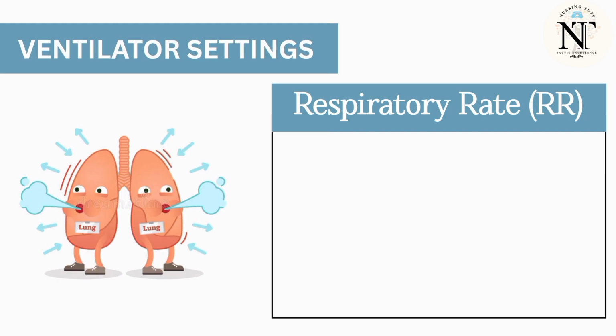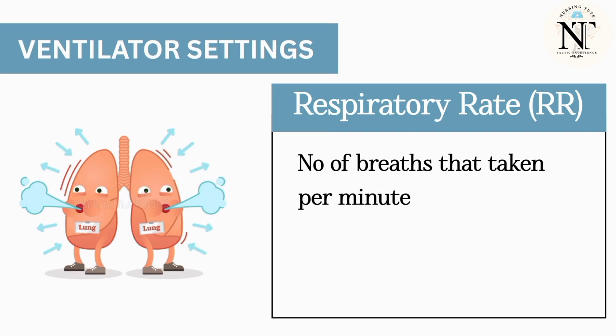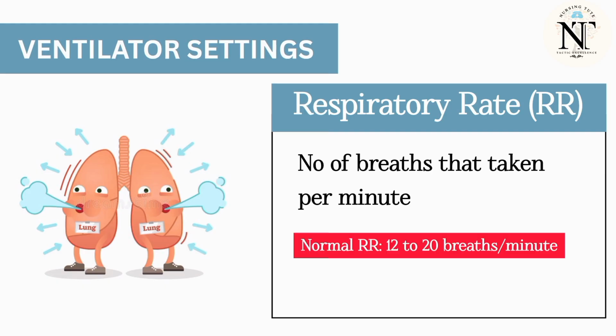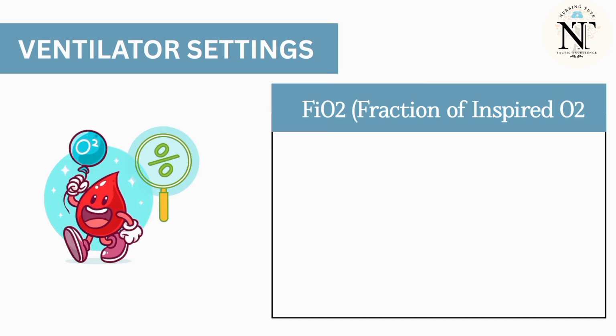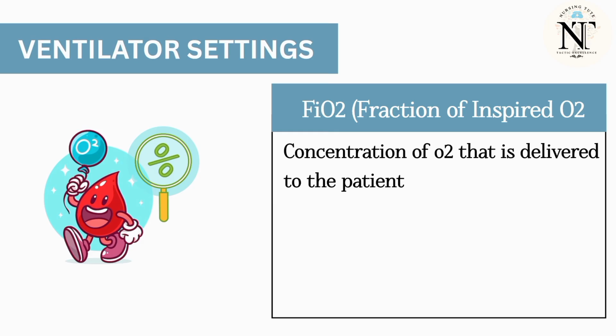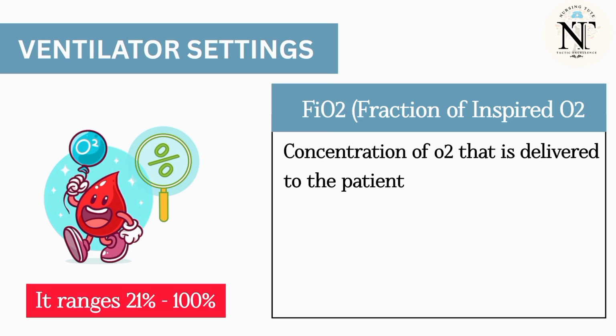Then respiratory rate. It refers to the number of breaths taken per one minute. Normal respiratory rate is between 12 to 20. Then FiO2, fraction of inspired oxygen. It refers to the concentration of O2 that is delivered to the patient. It ranges between 21 to 100%.